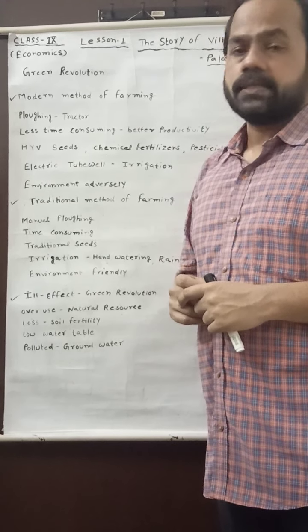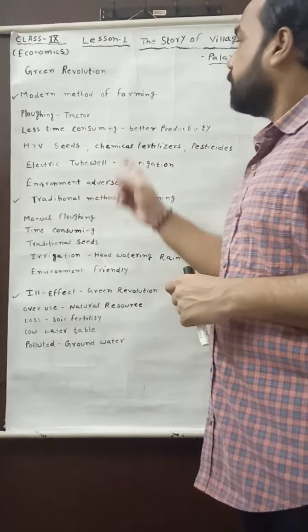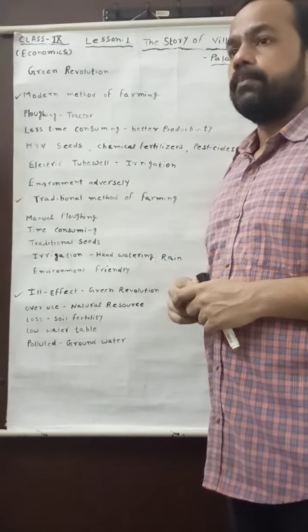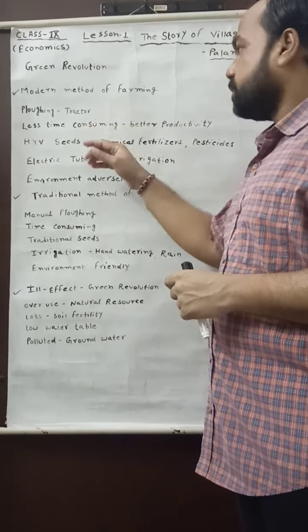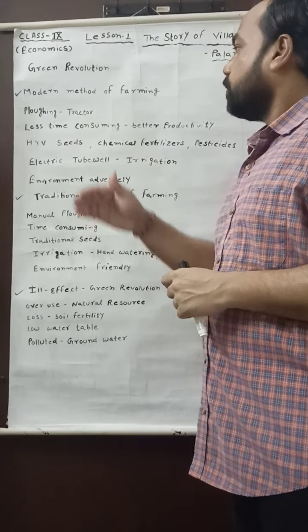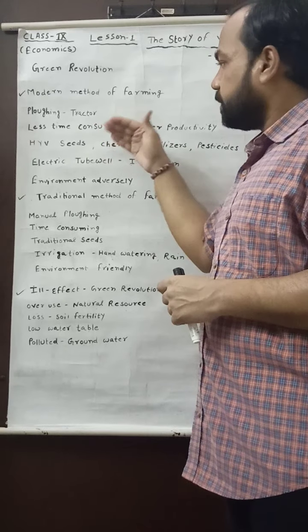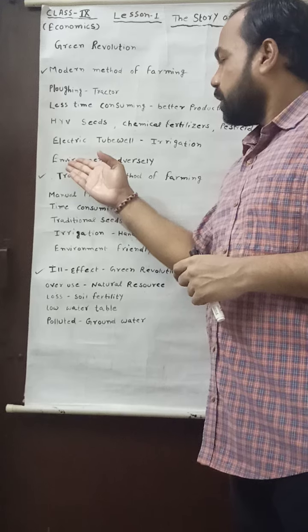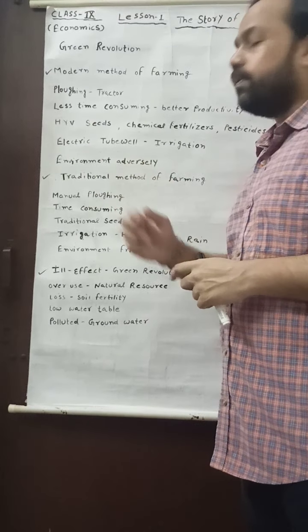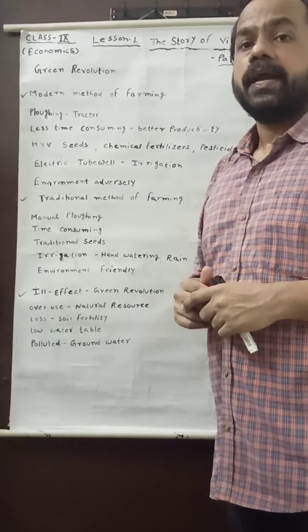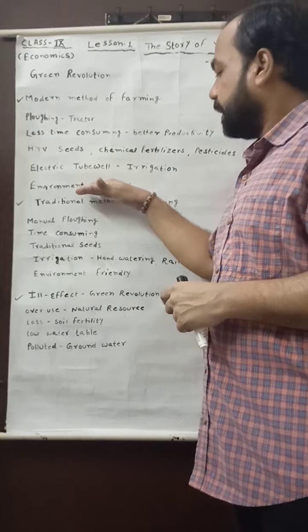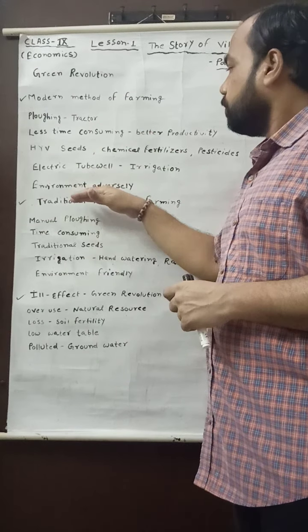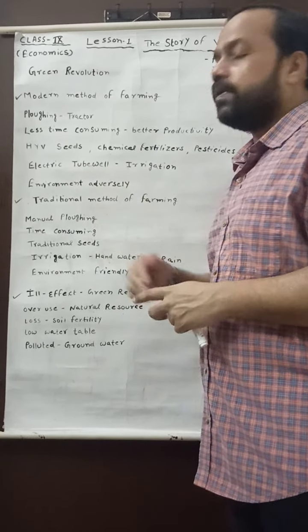But one thing is also very important to know: no doubt when these elements or this method was used in the modern method of farming, it affected the environment adversely, which I will discuss later in this video, how the modern method of farming affected our environment adversely.